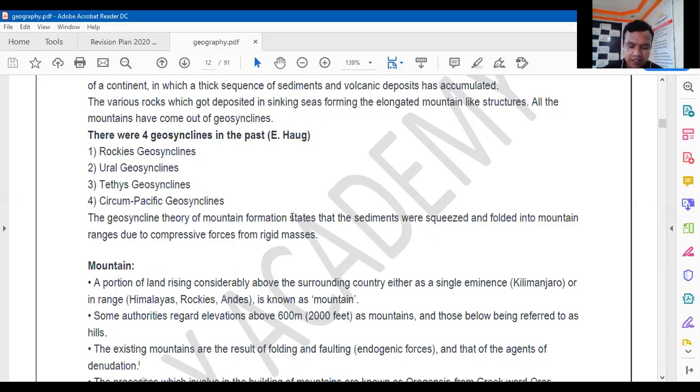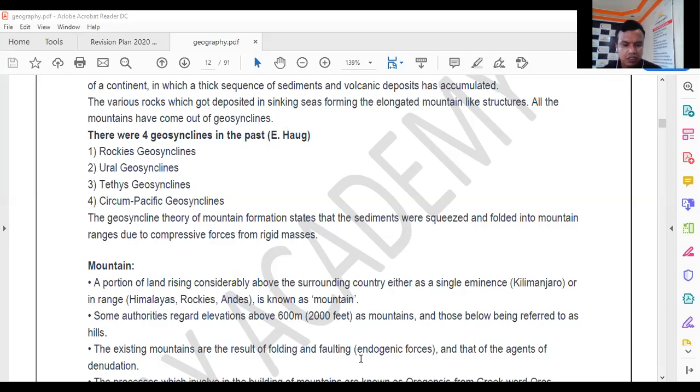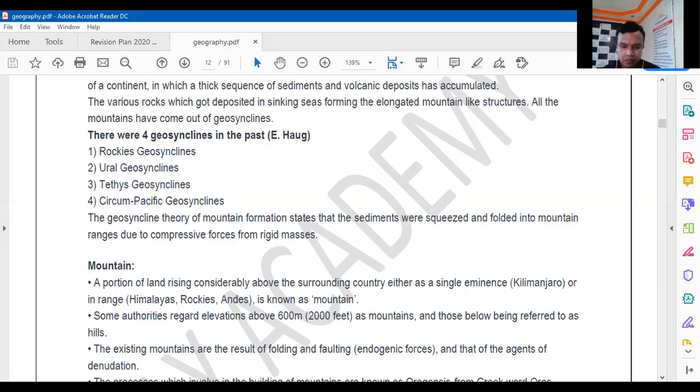So if you want to understand what a geosyncline is, we will again see a small video. Fine. So 7 minutes are left. Within 7 minutes, we will try to watch a small video to understand what these geosynclines are and how this geosyncline leads to the formation of fold mountains. The majority of the fold mountains in the world have been created by the folding in the geosynclines.